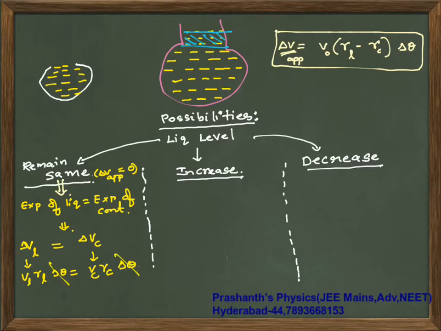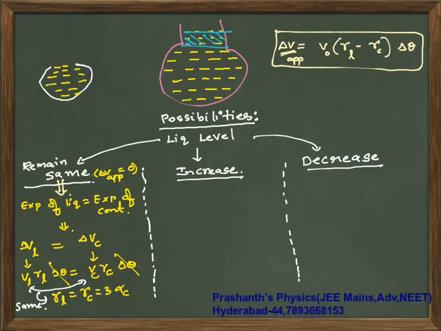Same temperature difference. If initial volumes are the same, you can write gamma of liquid is gamma of container, that is 3 times alpha of container. If this condition is satisfied, so if the initial volumes are the same, then gamma of liquid is equal to gamma of container, that is equal to 3 times alpha of container. Okay, hope you have understood it.